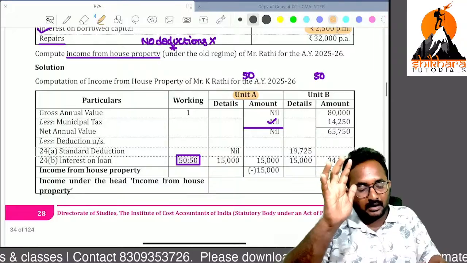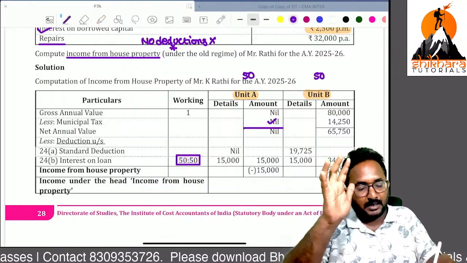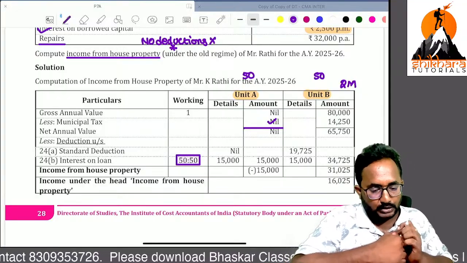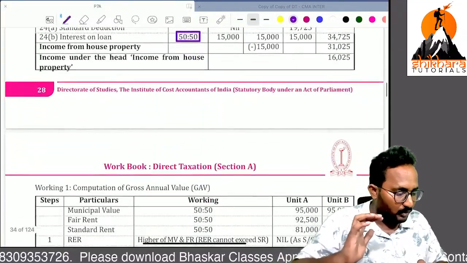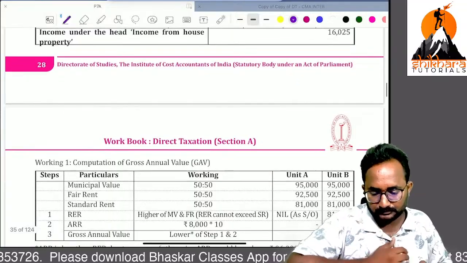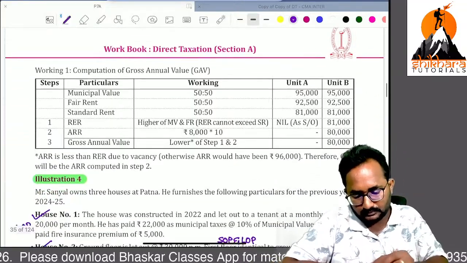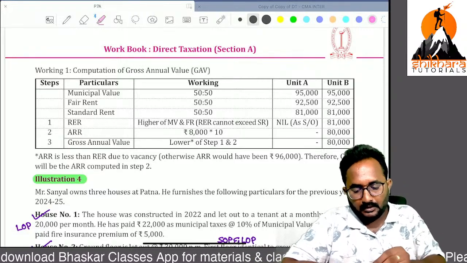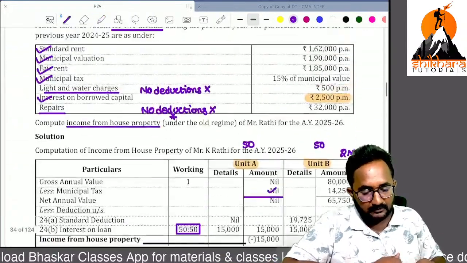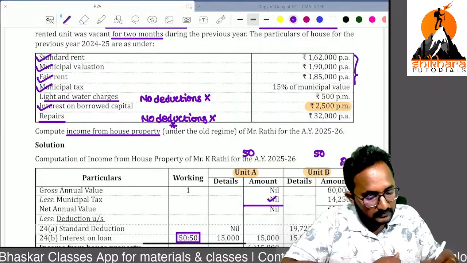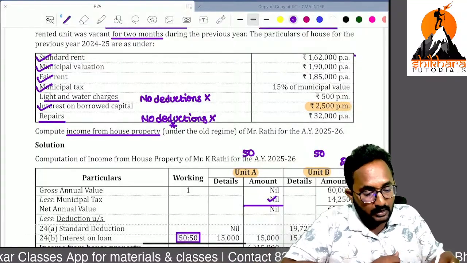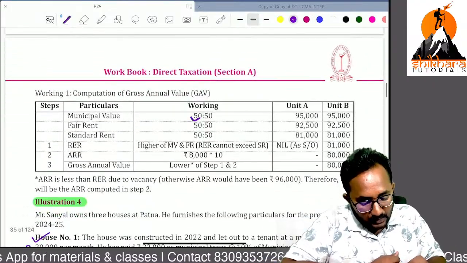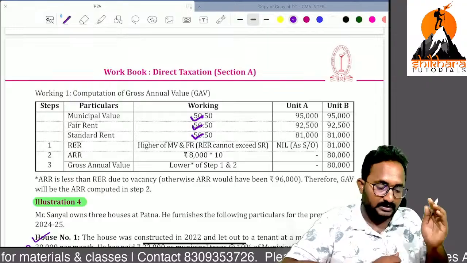It is a let out. But 2 months vacancy is there, which you should remember. Now, shall I calculate that on my own? Remember, these values are for the entire house, but I want to calculate the GAV for the let out portion. So that's why I'm calculating everything 50-50.